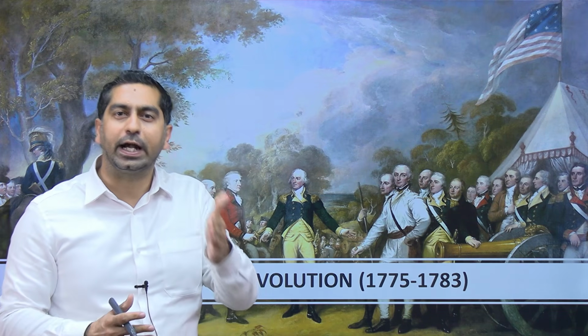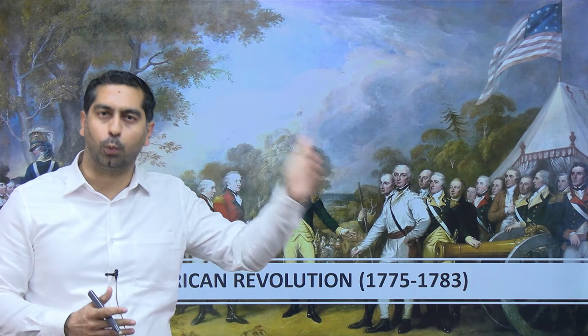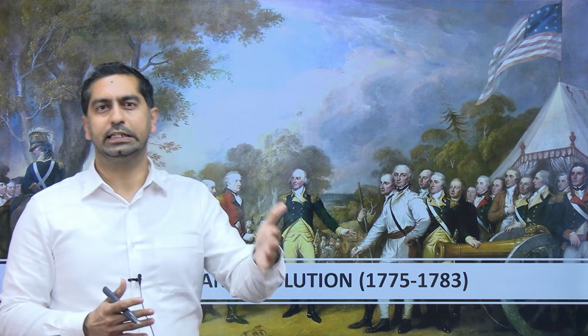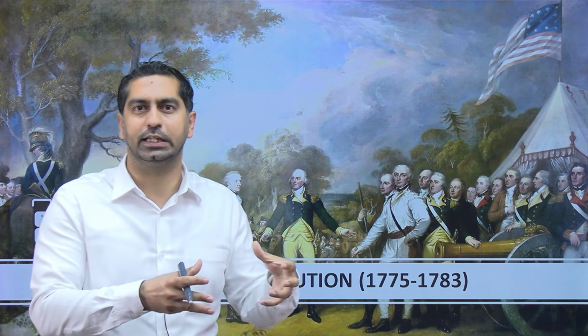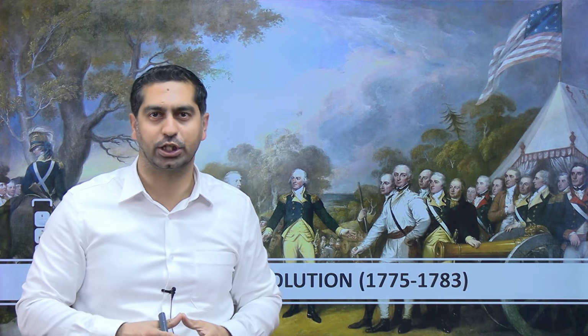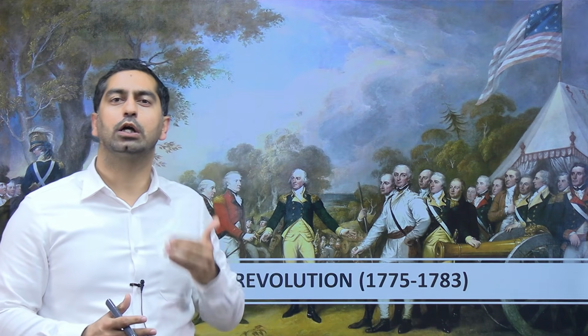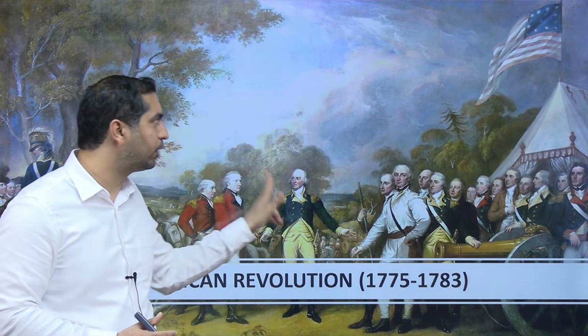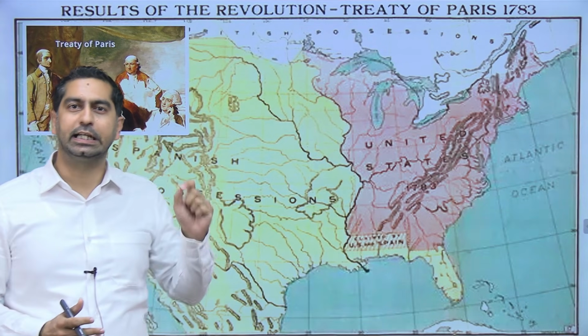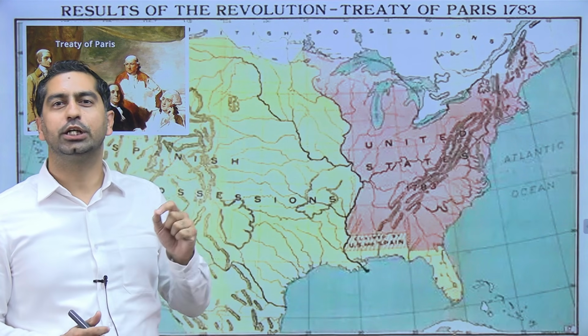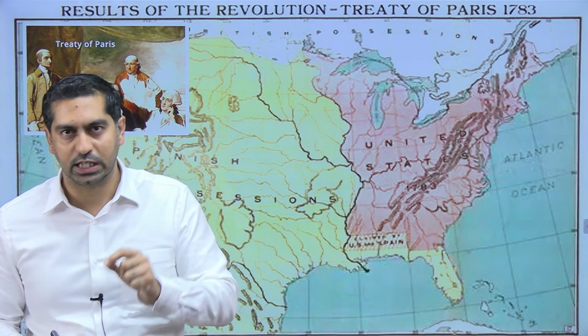It was finally in 1781 that these colonies collectively were able to defeat the British Empire. Then it took 2 more years. It was finally in 1783 that the Treaty of Paris was signed.